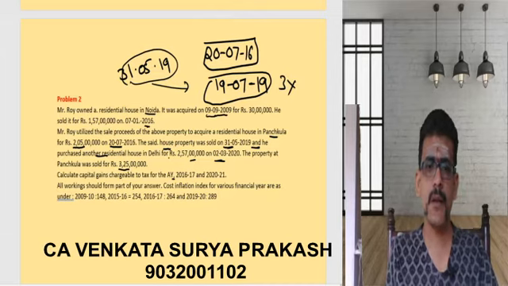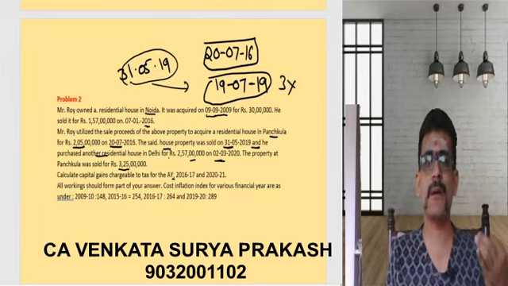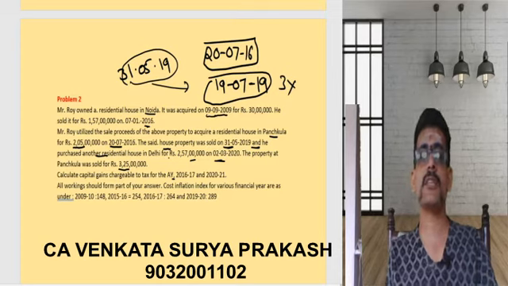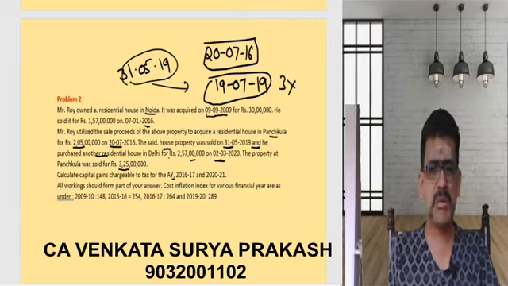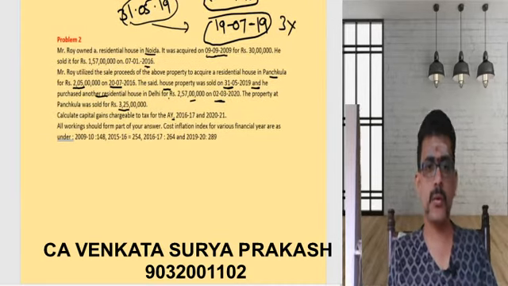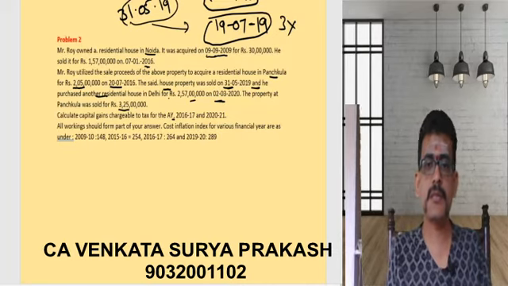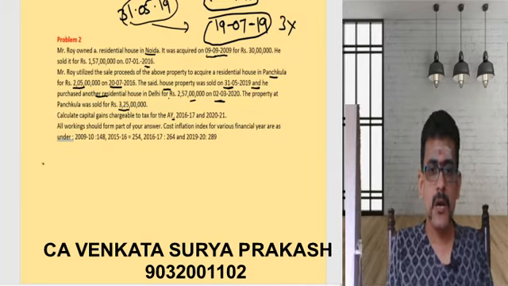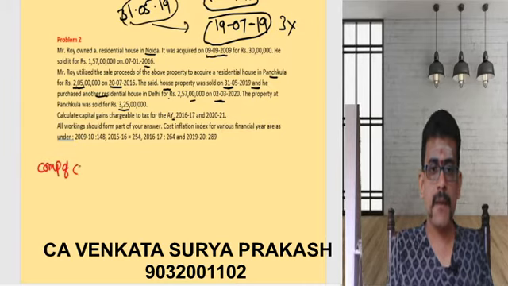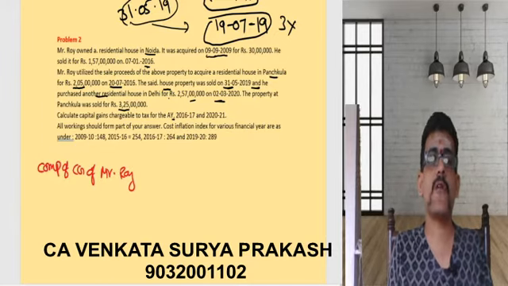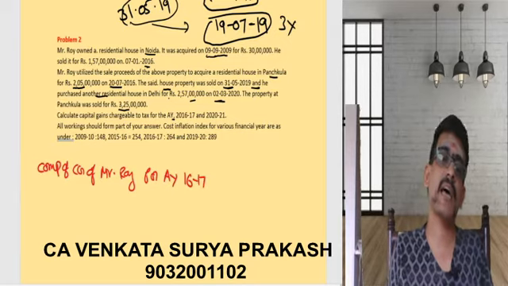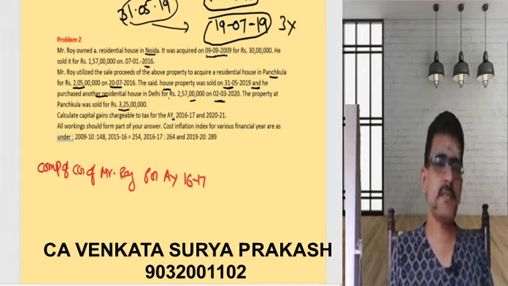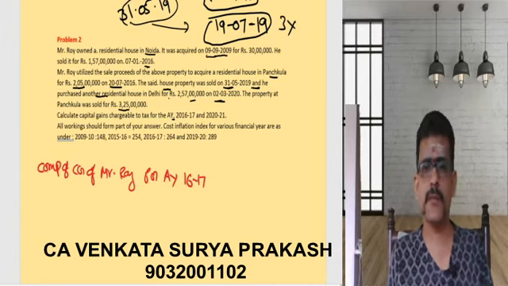It's basically a small thing. All working should form part of your answer. Cost inflation index values for various years are given as follows. Now even this is basically a simple problem. Let us first start with the assessment year 16-17. Now let us put a heading: computation of capital gain of Mr. Roy. Capital gains of Mr. Roy for the assessment year 16-17 is as follows. Once 16-17 is done, then we'll do 20-21, which we'll see at a later stage.